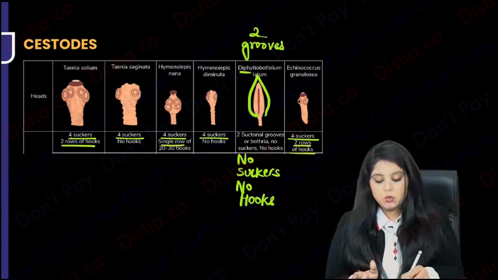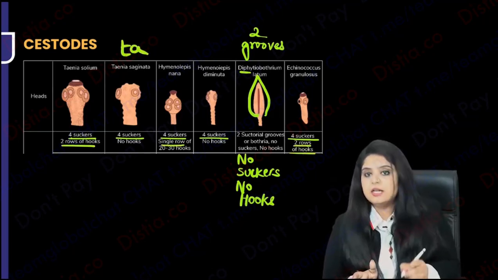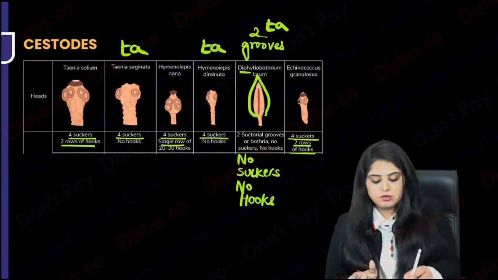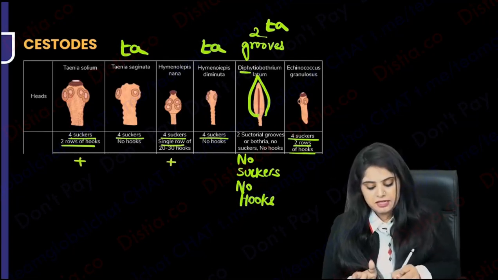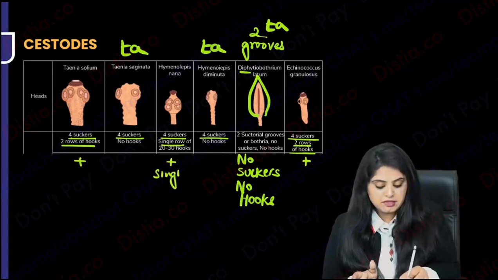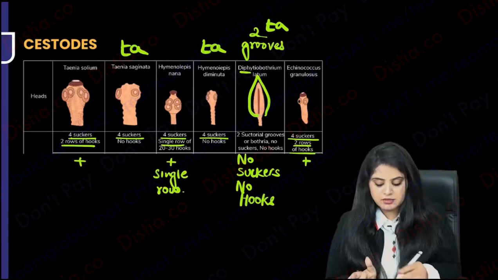Which are the ones which don't have hooklets? So saginata, no hooklets. Diminuta, no hooklets. And latum, no hooklets. Rest all of them are definitely going to have hooklets. And guys, which of them has only a single row of hooklets? That is going to be H nana, and that is what I want to tell you.